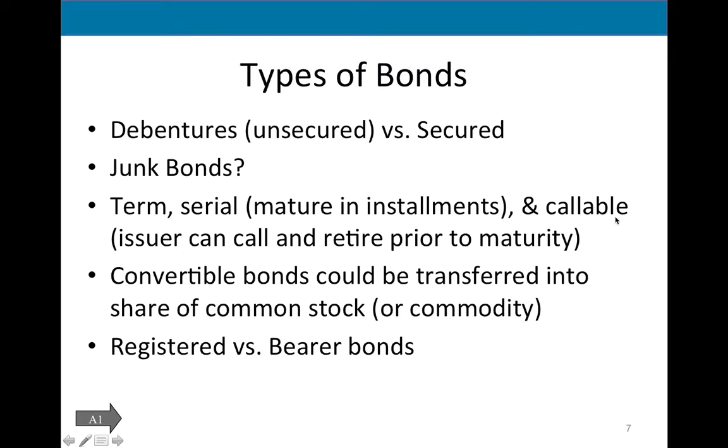Callable bonds, you will have to use this feature. Sometimes the bond has a feature, the issuer of the bond, the company that is borrowing the money. It's called the call, where the company can call and retire the bond before it matures. Usually then the issuer, the company borrowing the money, has to pay some kind of penalty or fee to the bondholders, and companies are willing to do it if the interest rates change. Convertible bonds could be transferred into shares of common stock or commodities such as oil or natural gas. So a bondholder can either get the money back or can get shares of common stock. All of the bonds right now are registered bonds.